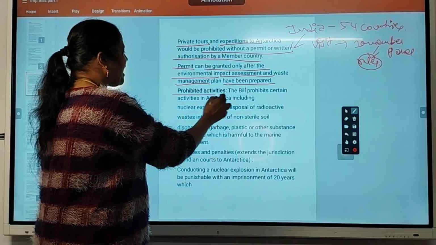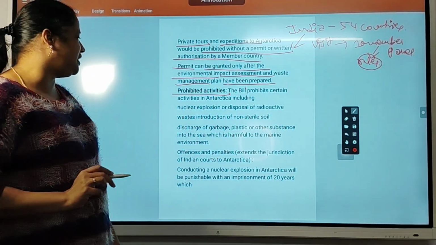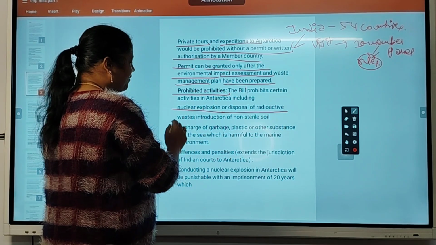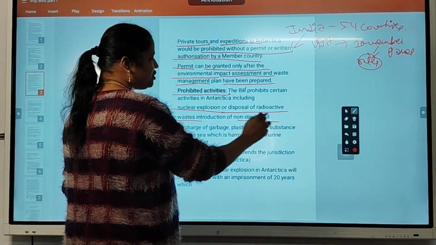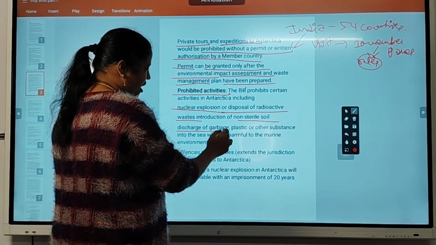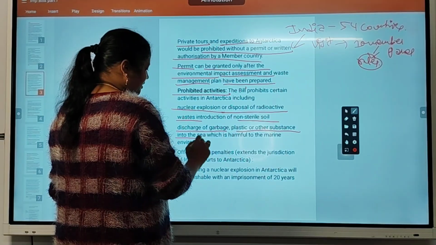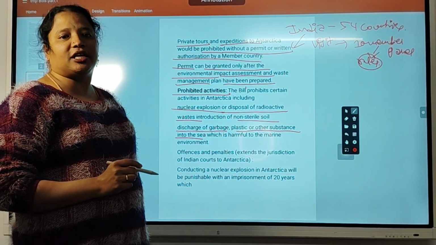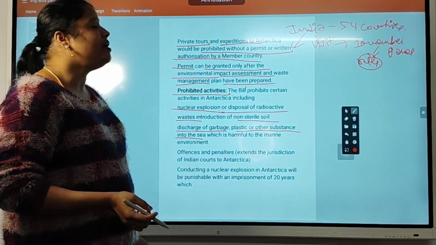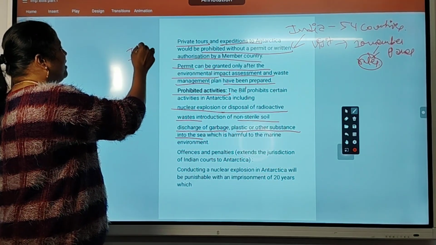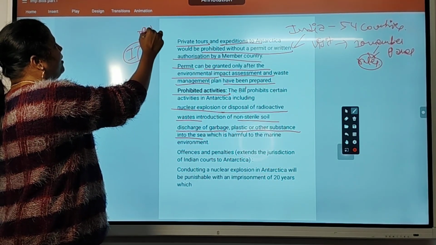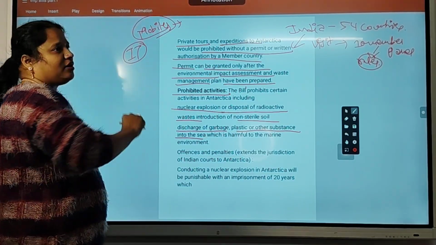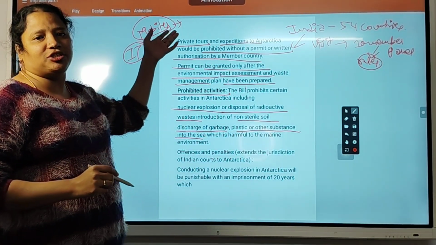Prohibited activities. What are the prohibited activities in Antarctica? Nuclear explosion, disposal of radioactive wastes and non-sterile soil, discharge of garbage, plastic, other substances into the sea. Some countries can't dispose of technology items. Every year many mobiles will be dumped, and they can't dump this waste anywhere.